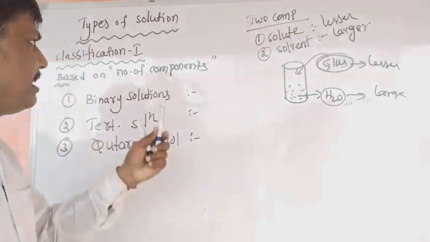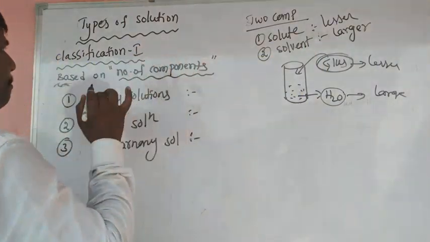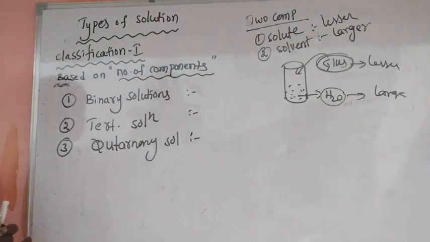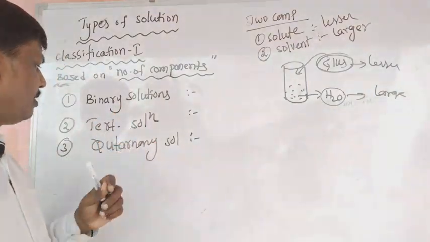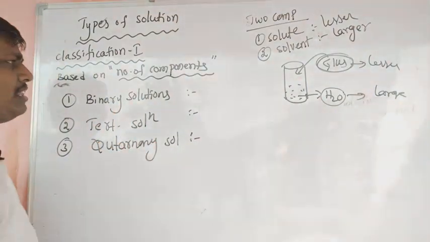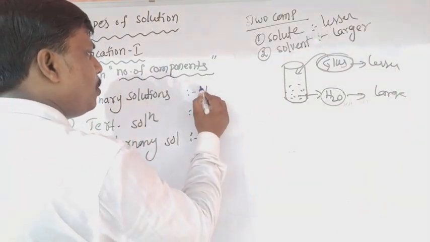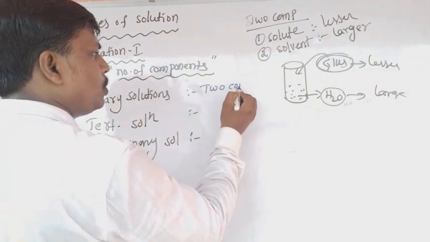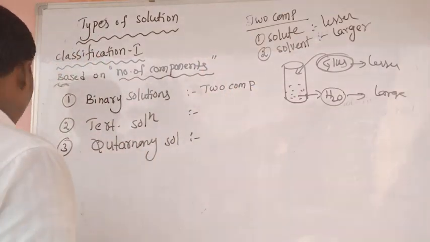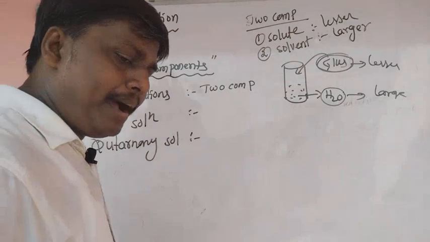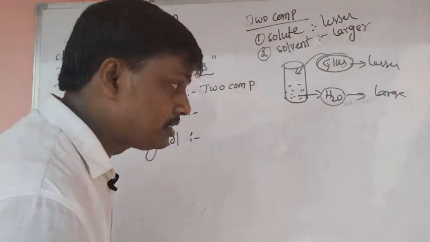Based on the number of components, solutions are classified into three types: binary solution, tertiary solution, and quaternary solution. What about binary solution? Solutions that contain only two components are called binary solutions.